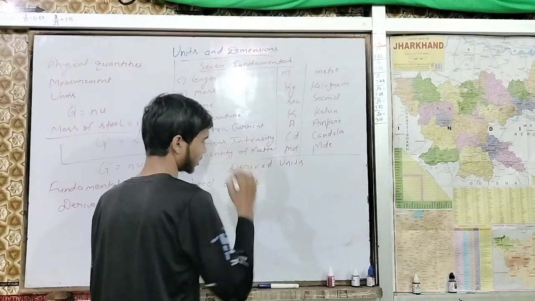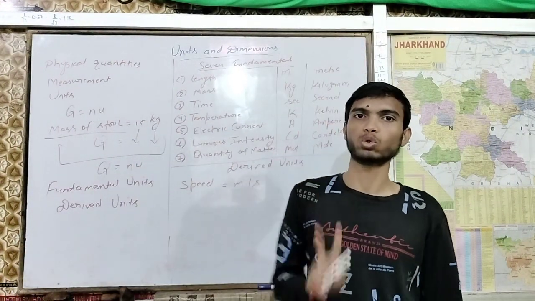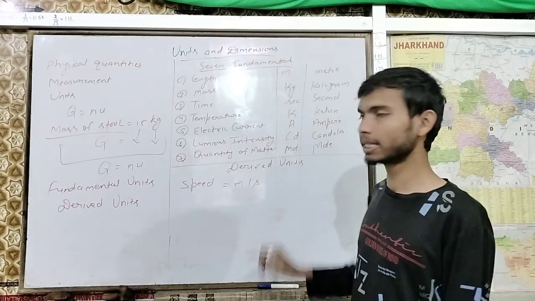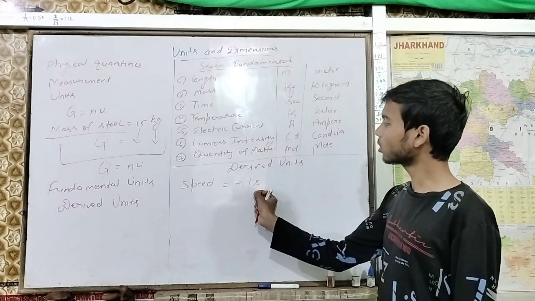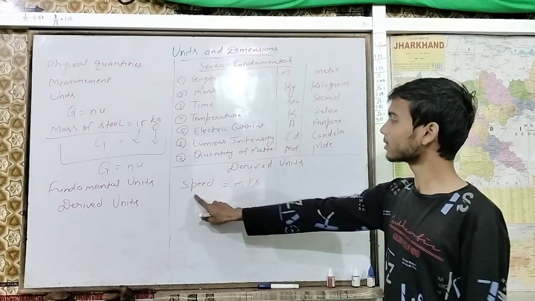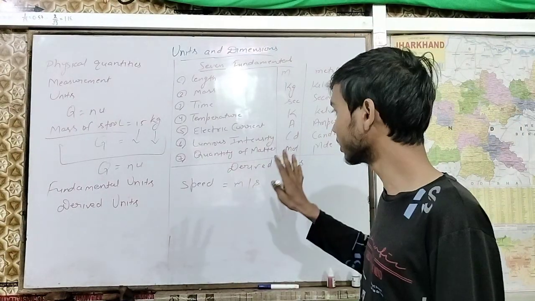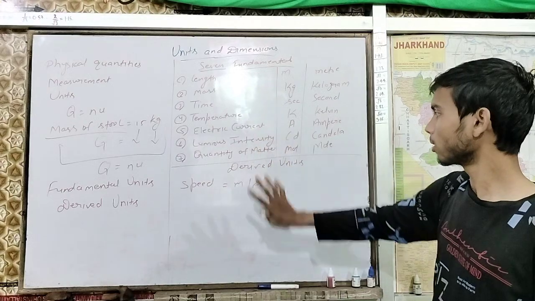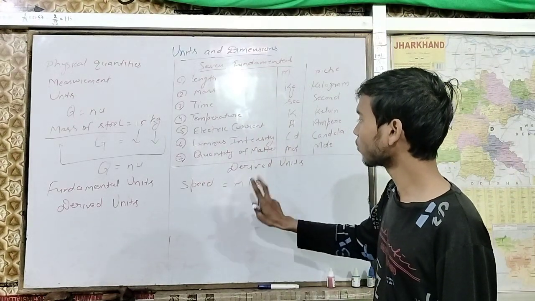Meter per second. Yes. Here we have two units. First is m and second is s. So this speed is not independent. It's dependent on the fundamental units because it is derived with the help of two units.